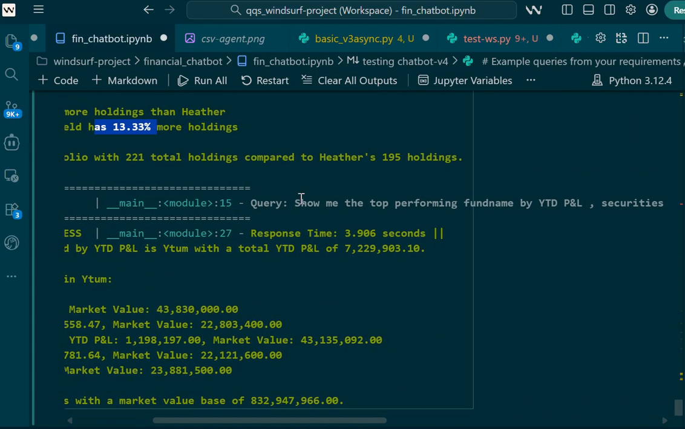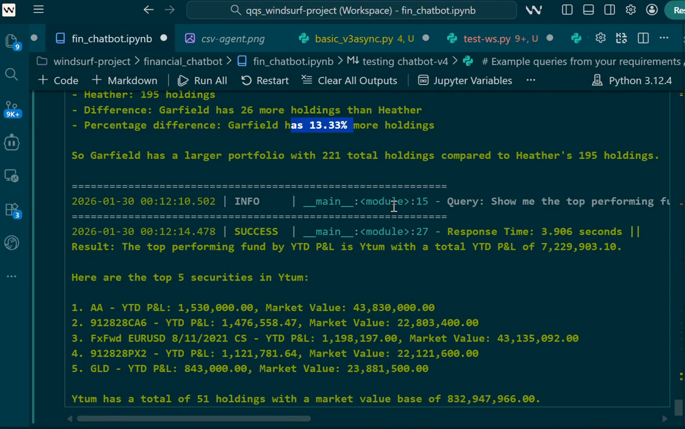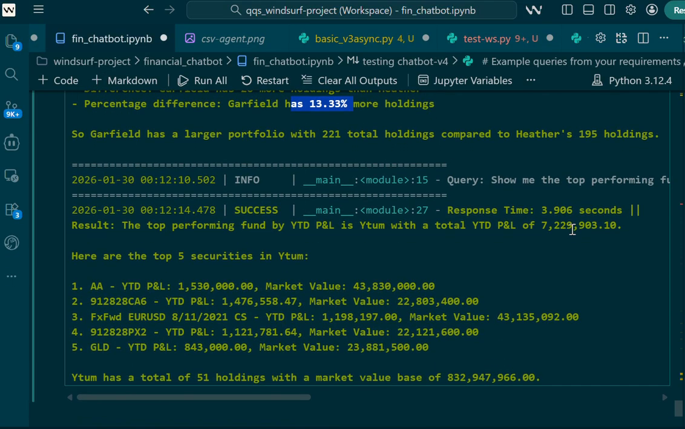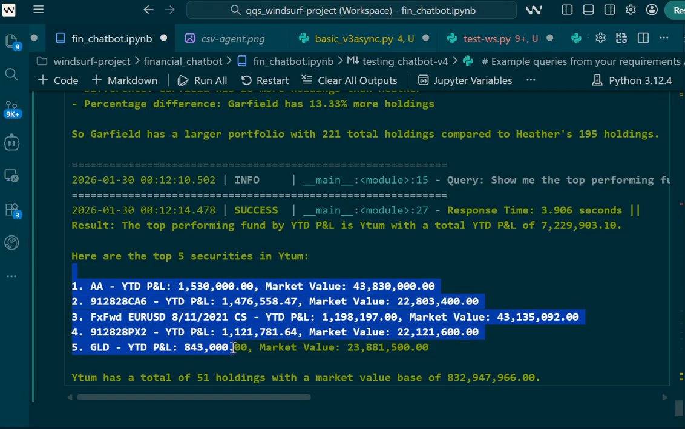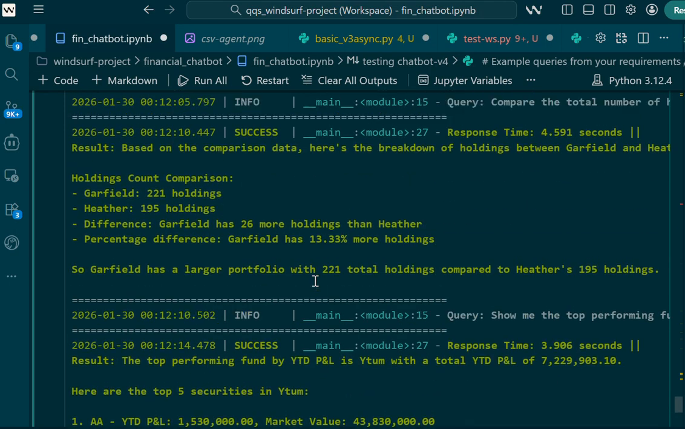Then the next question was, show me the top performing fund name by year-to-date P&L securities across all funds. Again it shows these are the top five securities in year-to-date. It shows this because there can be some kind of data cleaning needed. So it is showing the total out of 51 holdings with a market value of 832 million. So these are the sample queries.